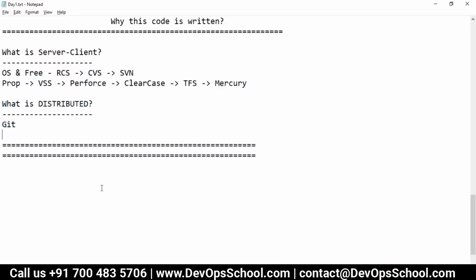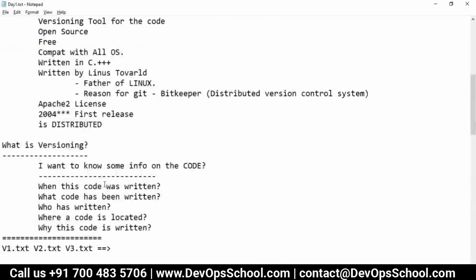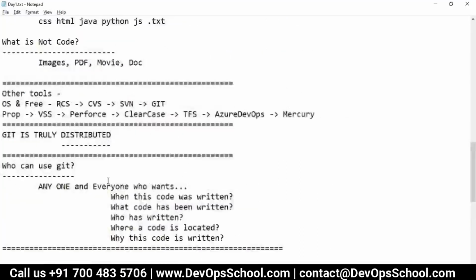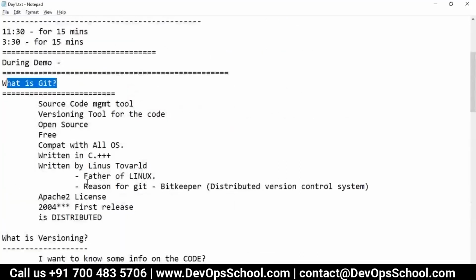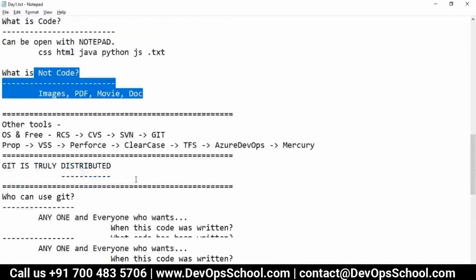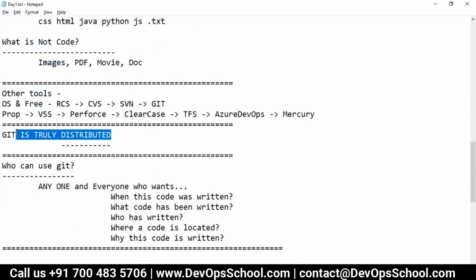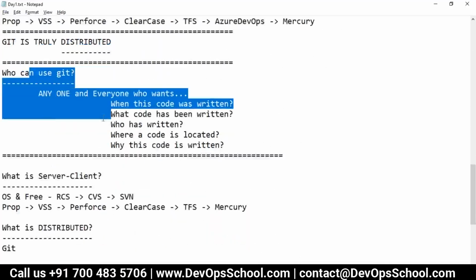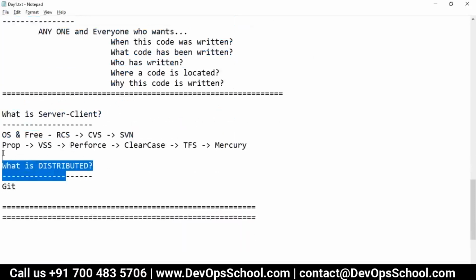Okay, so guys, this is our overall discussion introducing Git, which includes what is Git, what is versioning, what is code and what is not code, what the other tools are, what truly distributed means, who can use Git, what the server and client model is, and what distributed is.